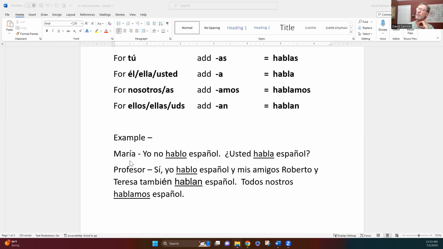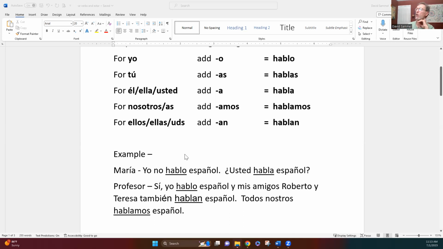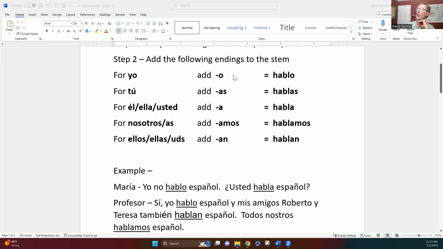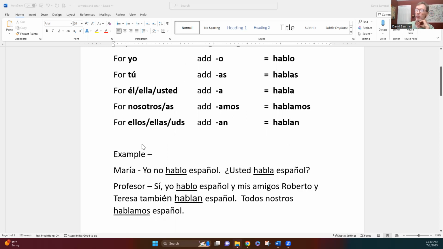One thing I wanted to mention, notice that Maria, she's a woman, but she says hablo. We all say hablo. I'm a guy, I say yo hablo. She's a woman, she says yo hablo. We get used to thinking that we got to make adjectives agree in Spanish, but these are not adjectives. These are verbs. Verbs don't agree. She's talking to a male teacher, but she goes, usted habla español, because that conjugation never changes no matter what. Okay. So there's your AR conjugations.